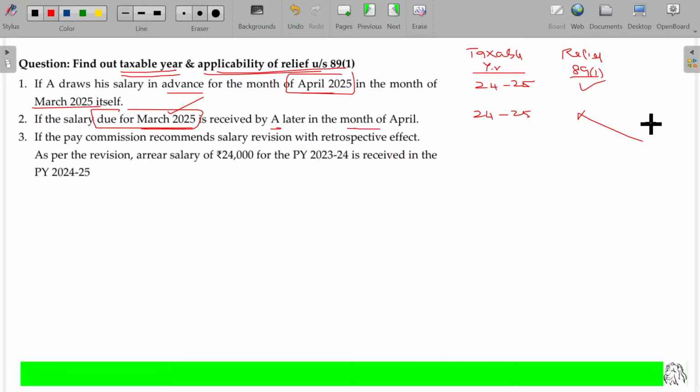It's not arrear or advance. Usually there will be a mismatch between the due date and receipt date. That will not be considered as arrear or advance. Is that okay? So between these two, due date or receipt, whichever is earlier will be taken. This is by default provisions only.